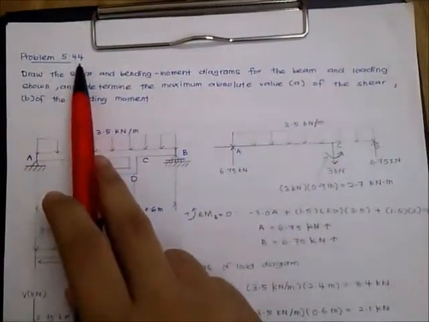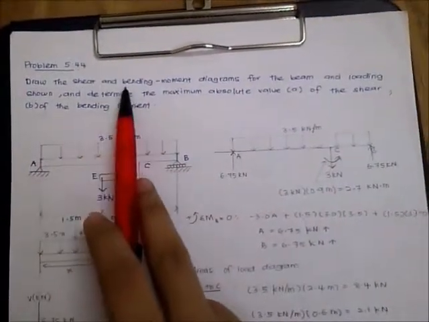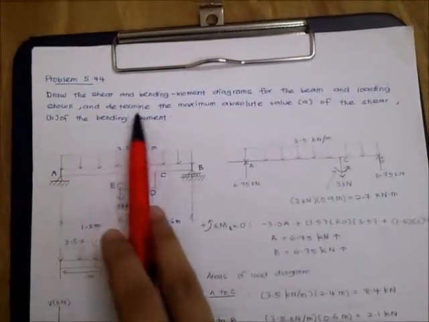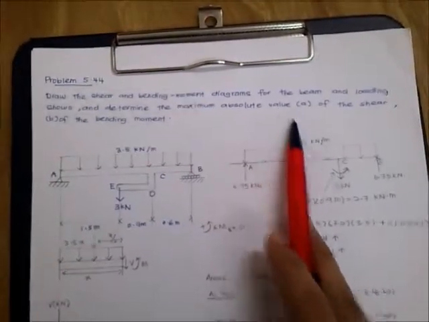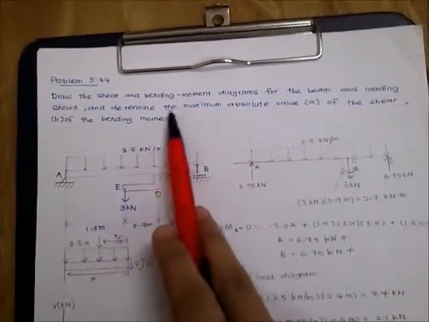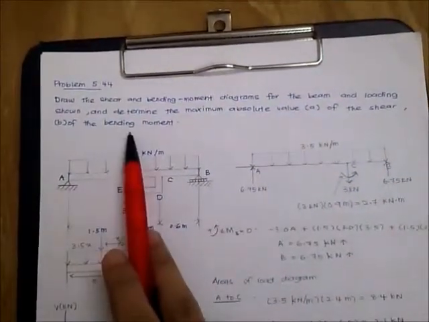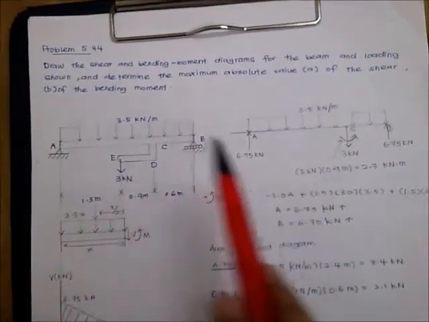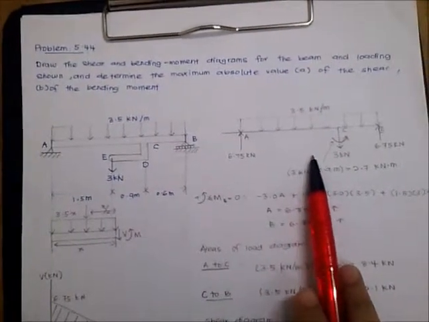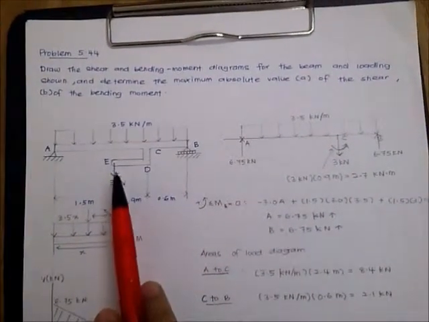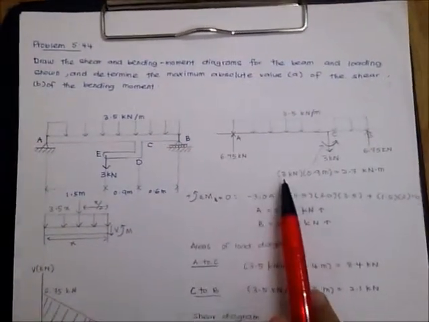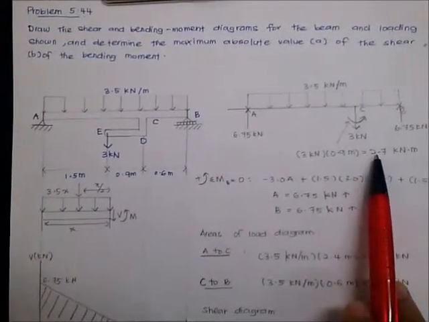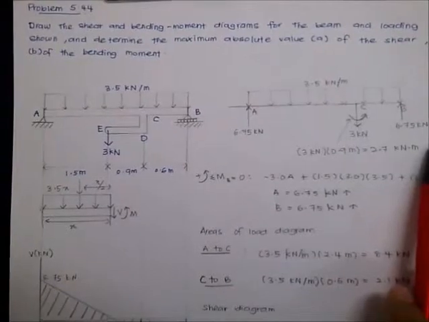For problem 5.44, draw the shear and bending moment diagrams for the beam and loading shown and determine the maximum absolute value of the shear and the maximum absolute value of the bending moment. First, from the figure, we have to draw a free body diagram, and from the free body diagram, we can get the force at E and D, which is 3 kN times 0.9 meter equal to 2.7 kN meter.